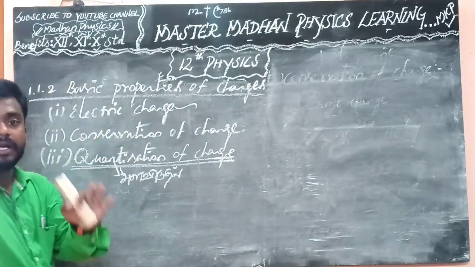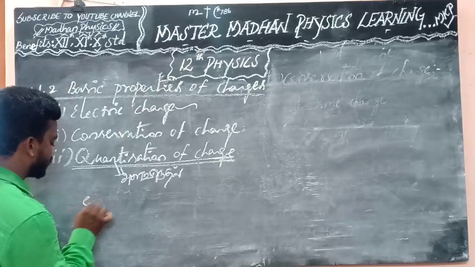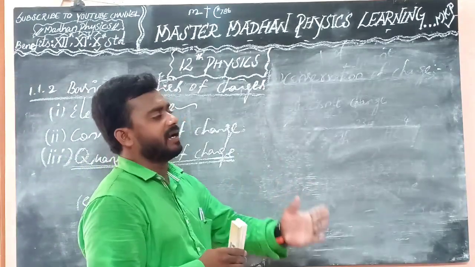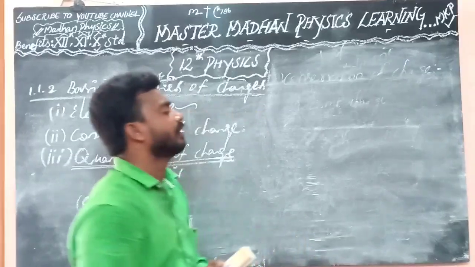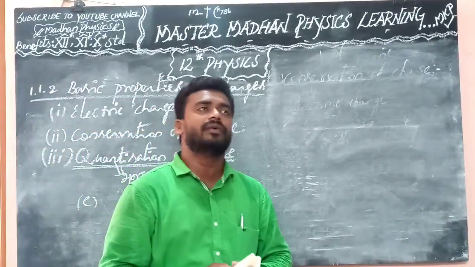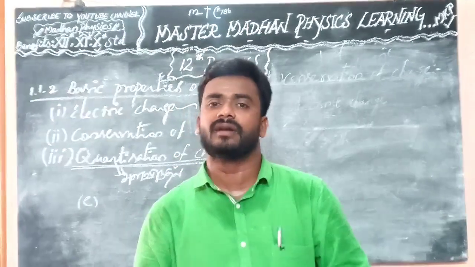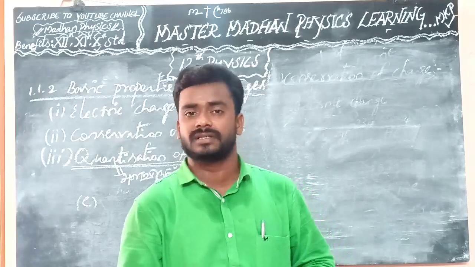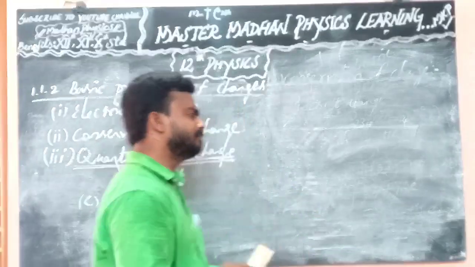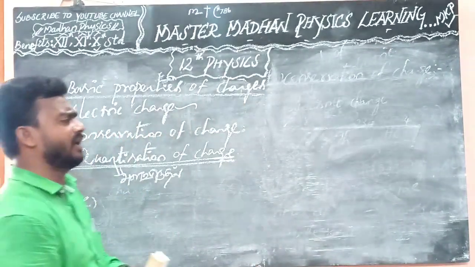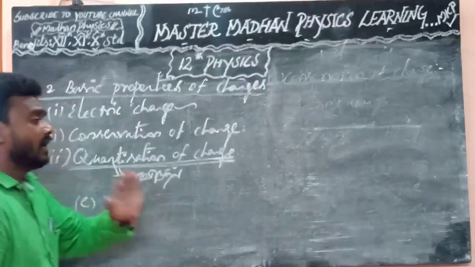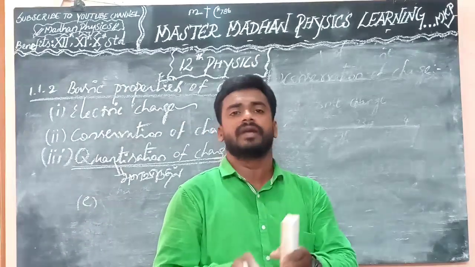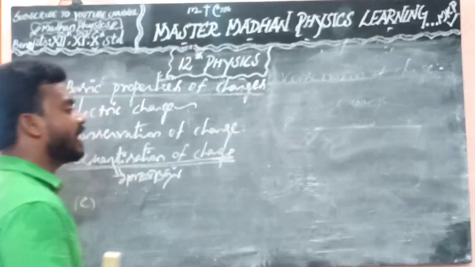The fundamental unit of electric charge, that is e, is the charge carried by the electron, and its unit is coulomb. That we know very well from previous cases like electric charge. This SI unit is coulomb.